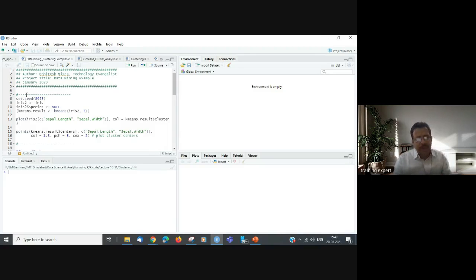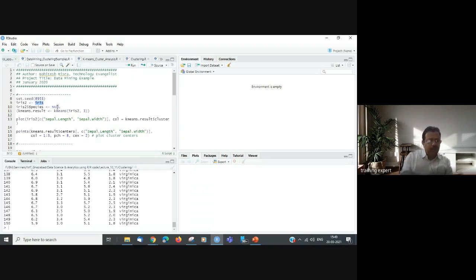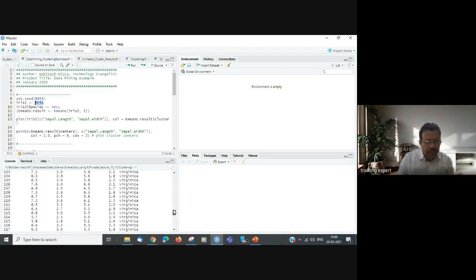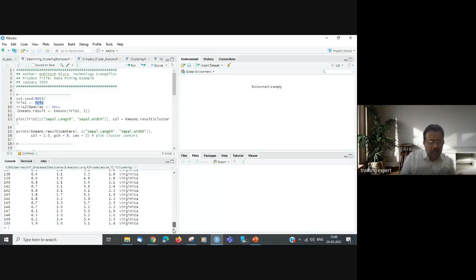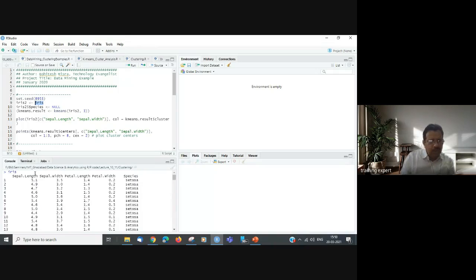So let me take you through how data can be clustered. The first example I'll show you is data about some flowers, which is already part of R. I'll use that data. Iris is the data. I'll show you what that data looks like. The data is represented in columns, and this data has 150 rows and 5 columns.